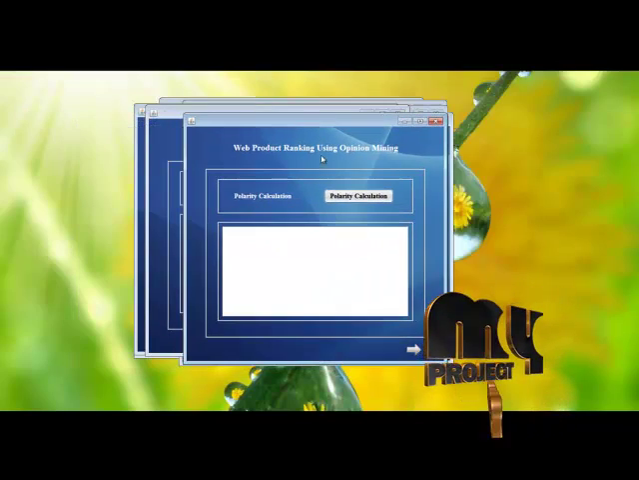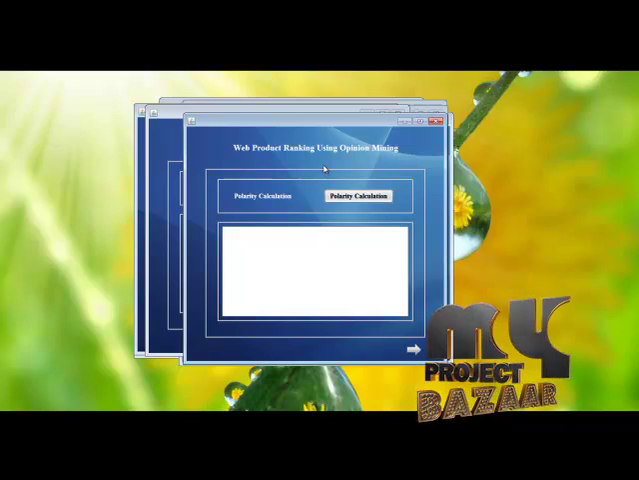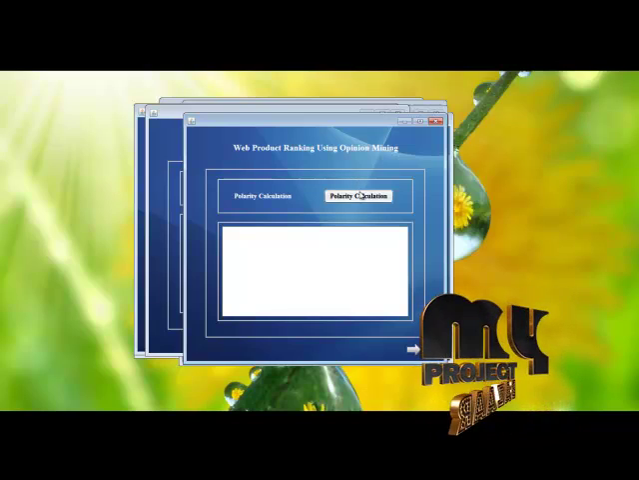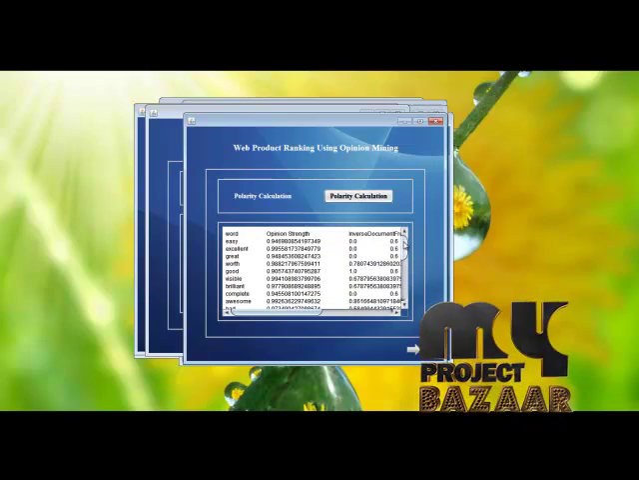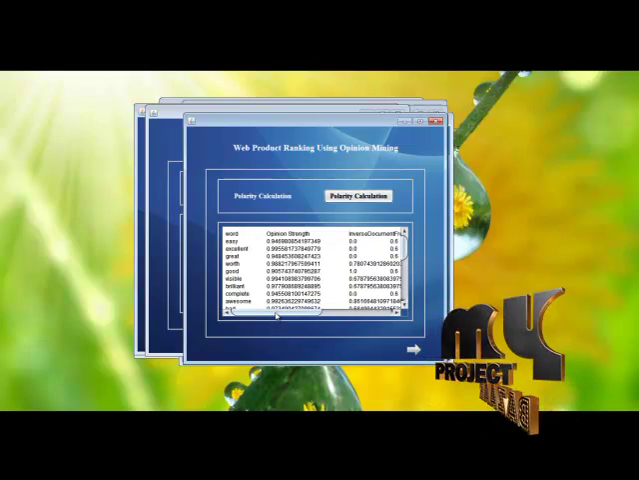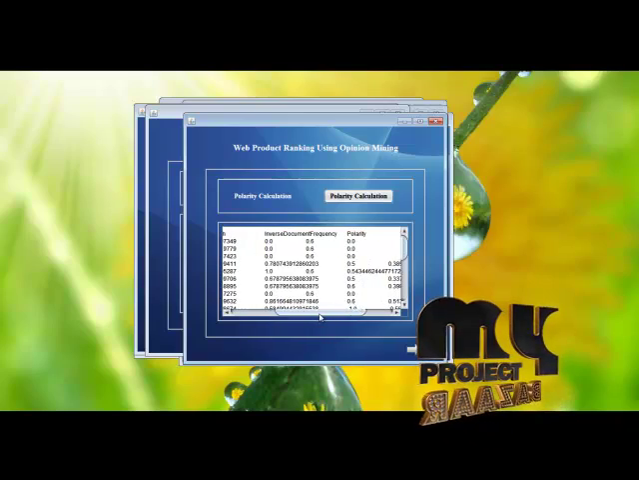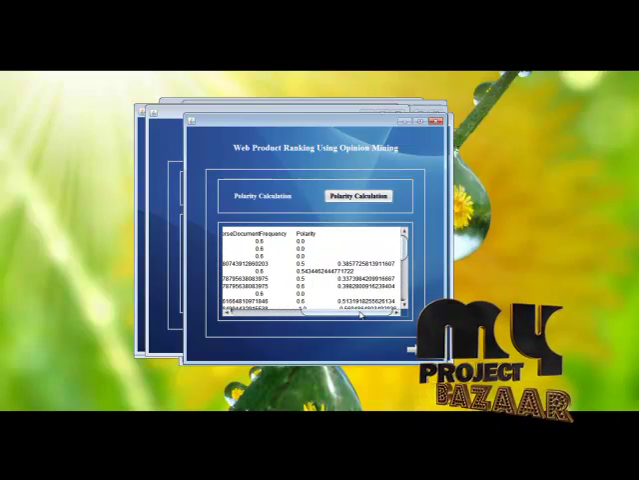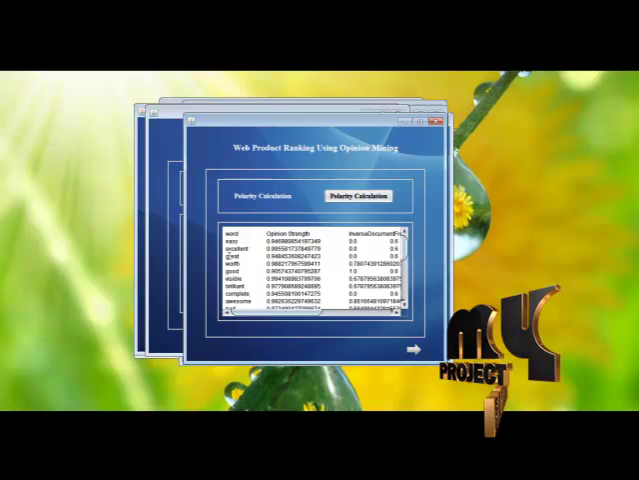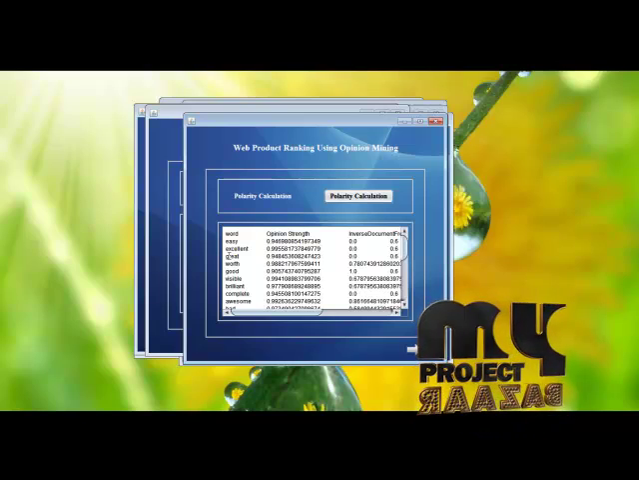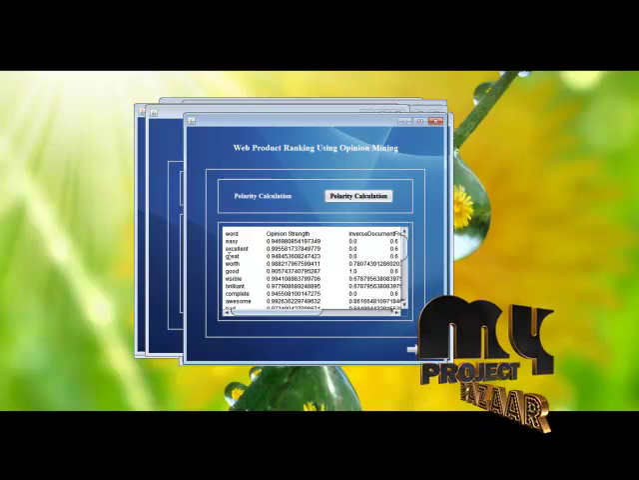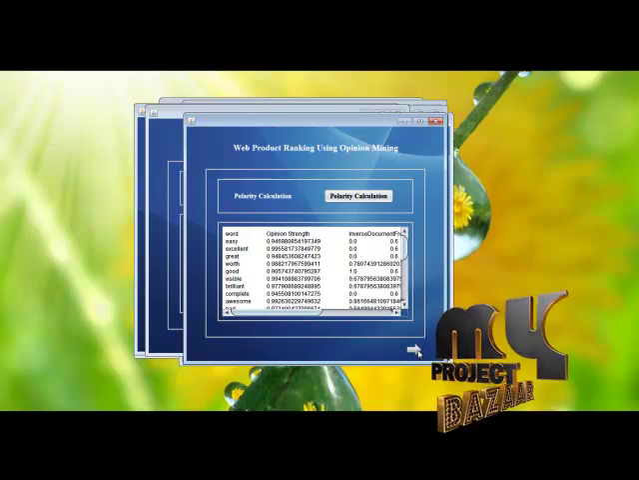Then we are going to evaluate the polarity. The polarity is nothing but whether it is a positive one or a negative one. The polarity calculation takes place. The polarity calculation has the combination of opinion strength and inverse document frequency. From that only we are able to evaluate the polarity of the adjective words, that is the reviews given by the users. These are all the features.